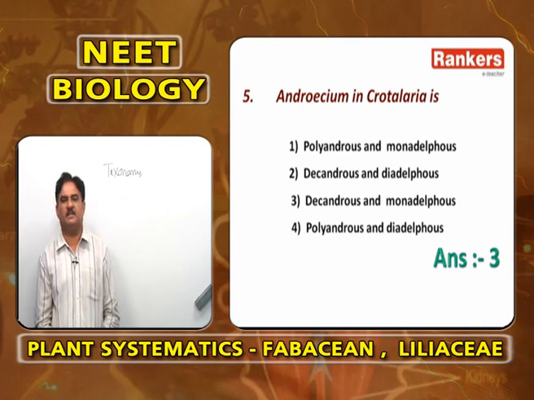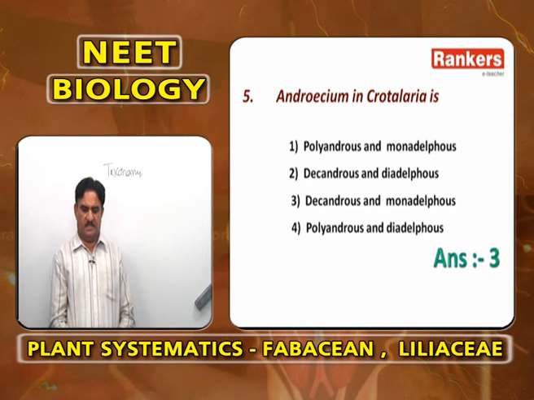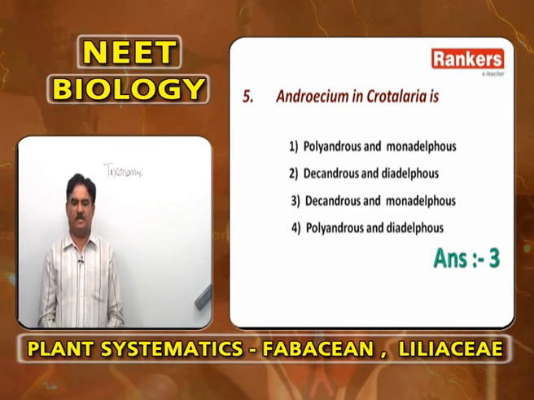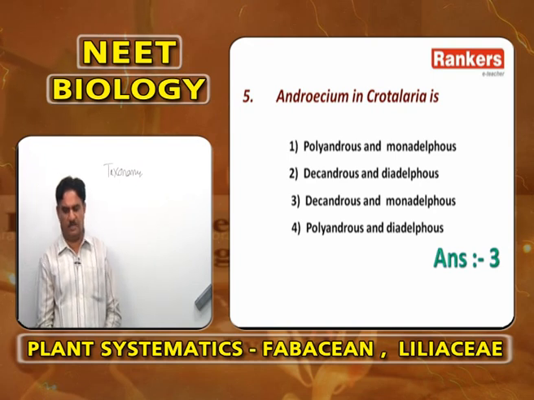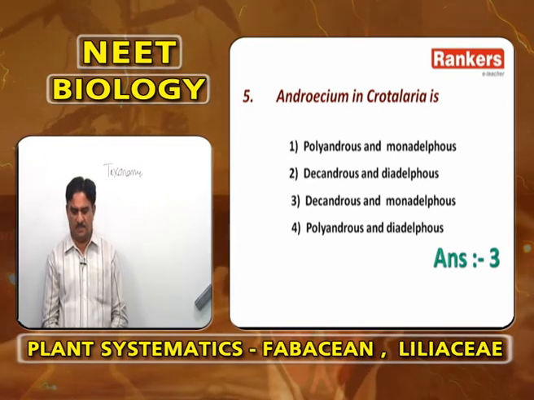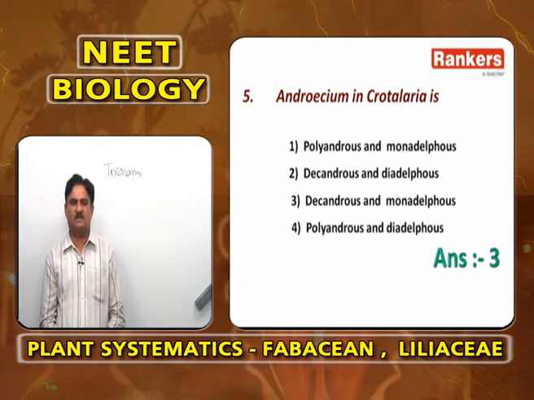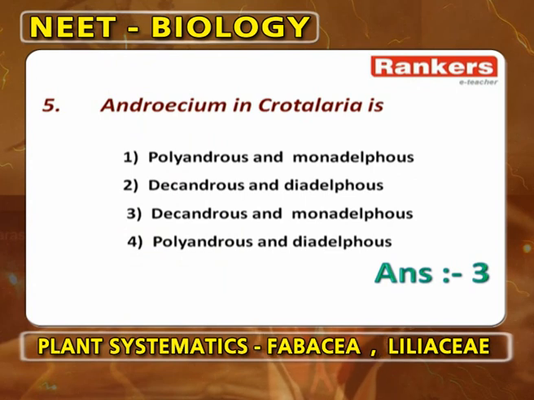One is Crotalaria, the other is Arachis. So in Crotalaria, the answer is decandrous, 10 stamens, and monadelphous. They are arranged in one bundle. Polyandrous is wrong, monadelphous is correct. Decandrous is correct, diadelphous is wrong. Correct is decandrous and monadelphous. Decandrous means 10 stamens, monadelphous means all unite to form a bundle.